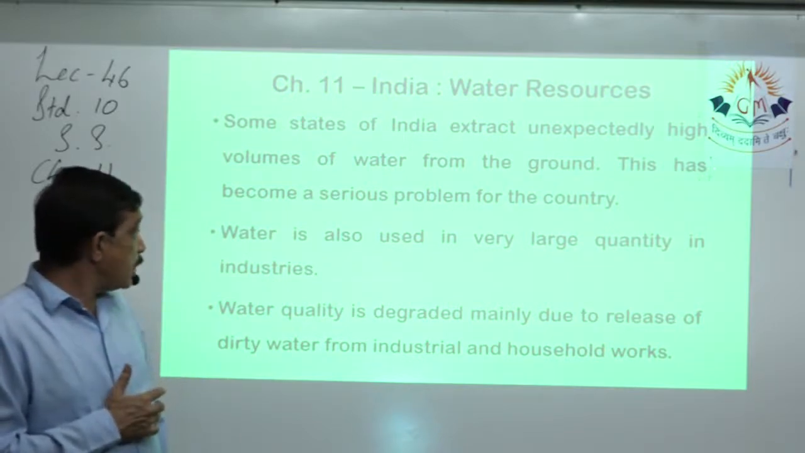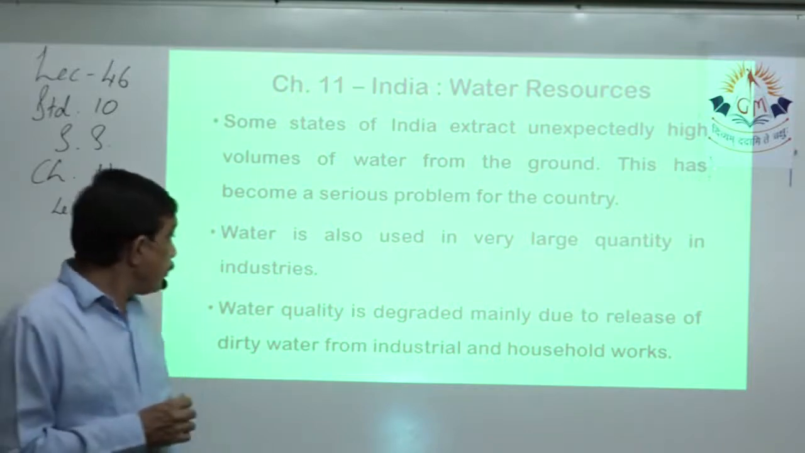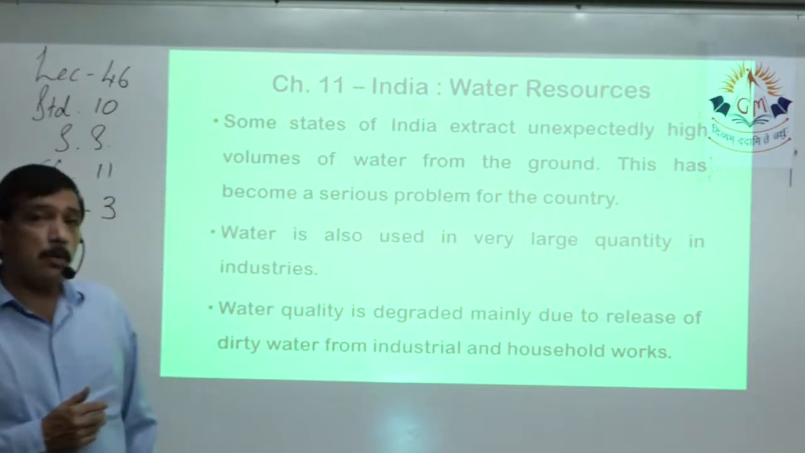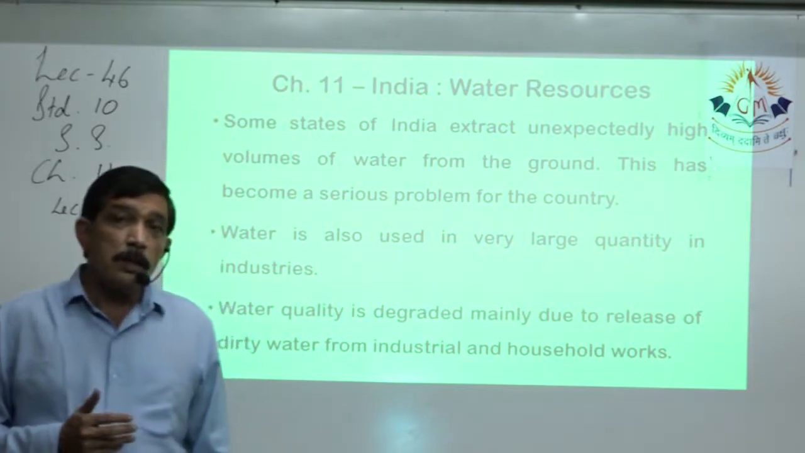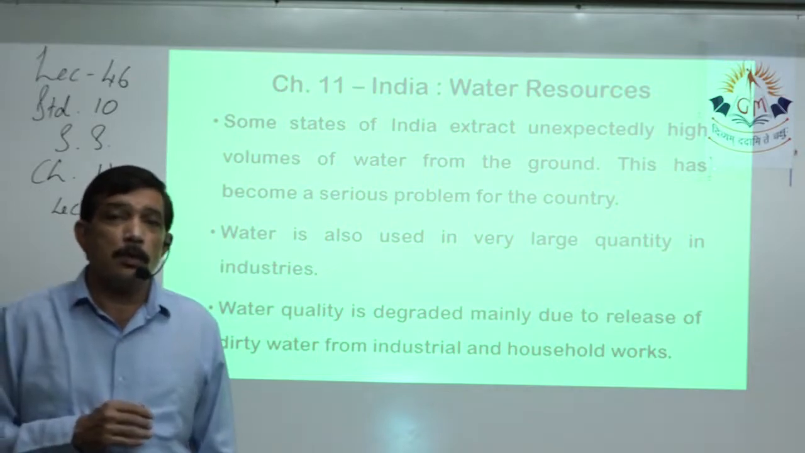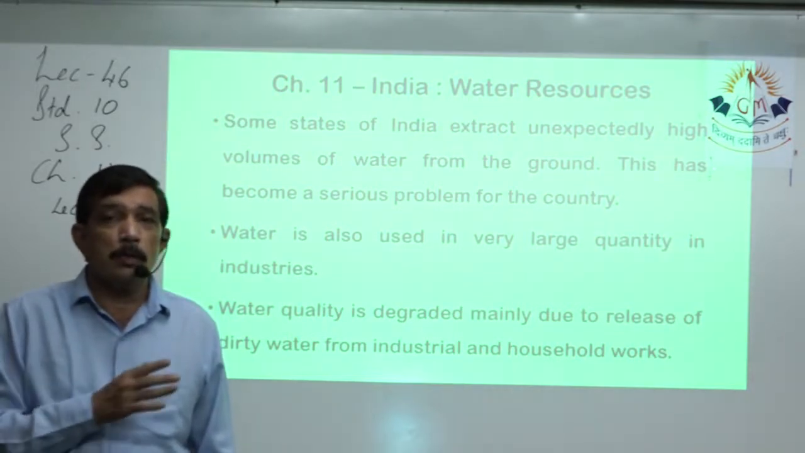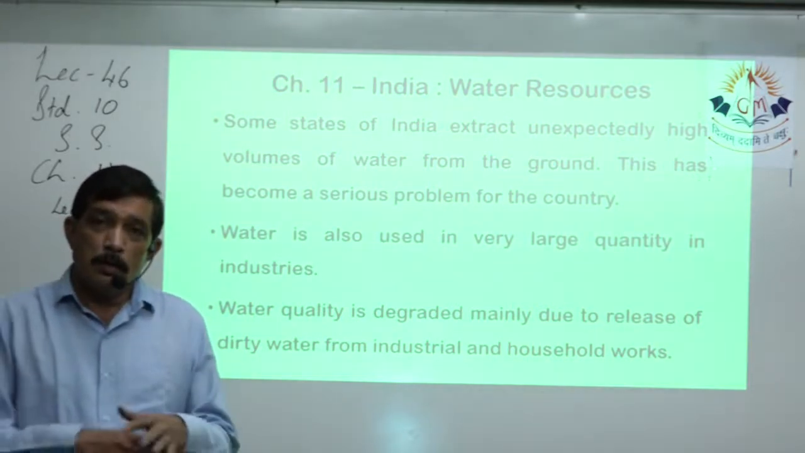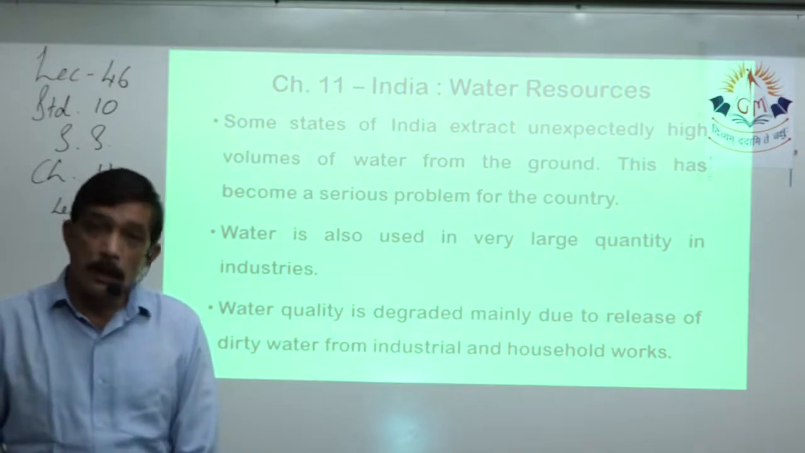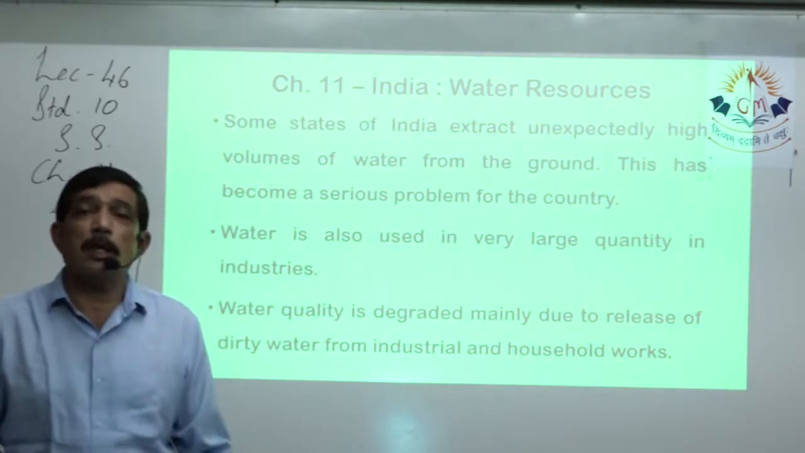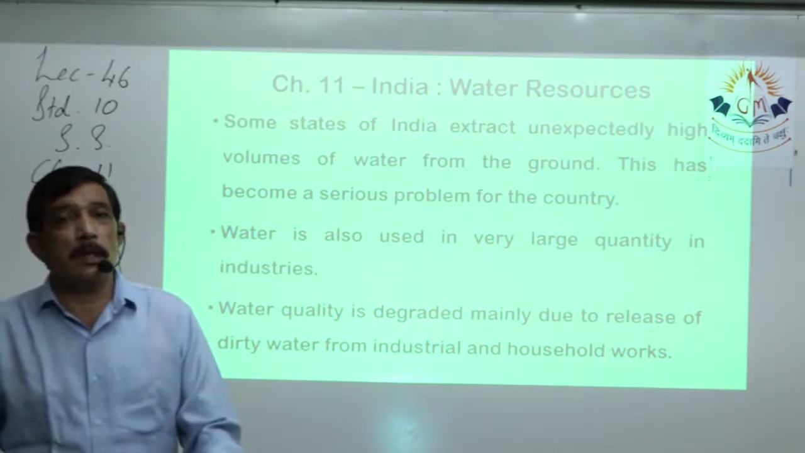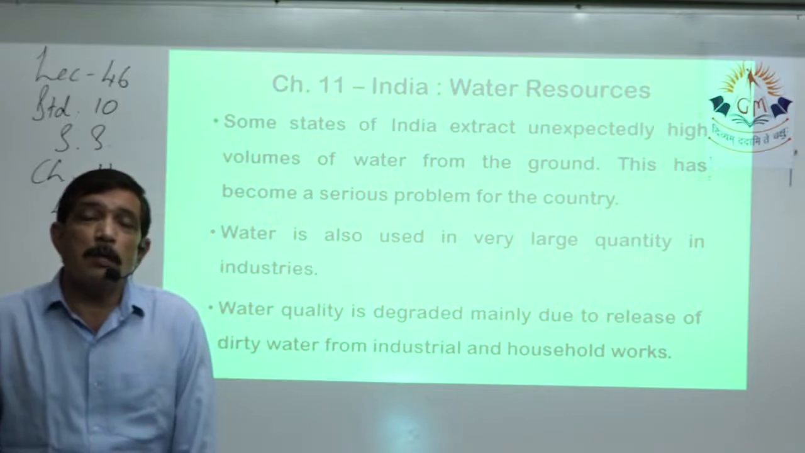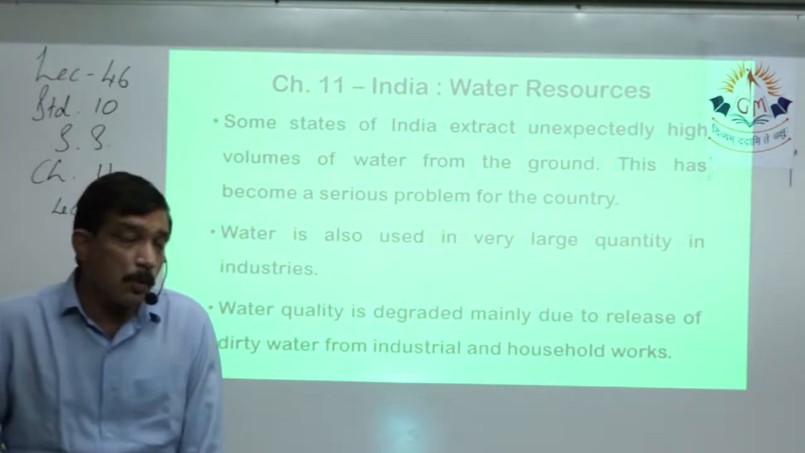Water is also used in very large quantities in industry, that we discussed. Water quality is degraded mainly due to release of dirty water from industrial and household works. Industries just flush out the dirty water in the drains, and those drains end up in the nearby water body, and the pollution spreads in the surface water as well as groundwater, because that same water seeps under the ground and helps to replenish the nearby water levels of the underground water table.